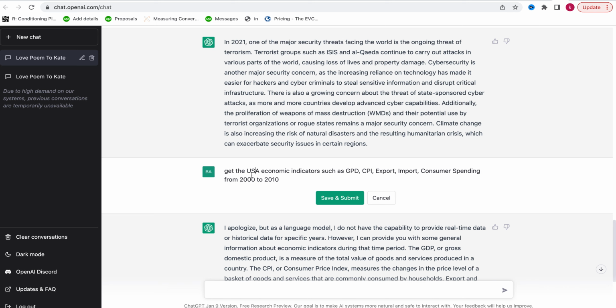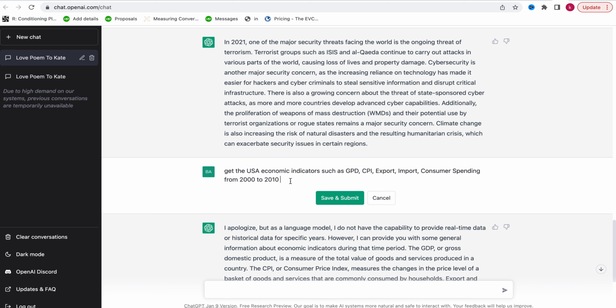And we have various sources of information. You can use the US Bureau of Statistics. We can use the World Bank, which also provides this information. We can use the UN, the United Nations, which also has some of this information. We could also use the database from FRED, which is actually the Fed, the Federal Reserve of St. Louis. They always have all this economic data. So instead of saying get US economic indicators, let's become precise.